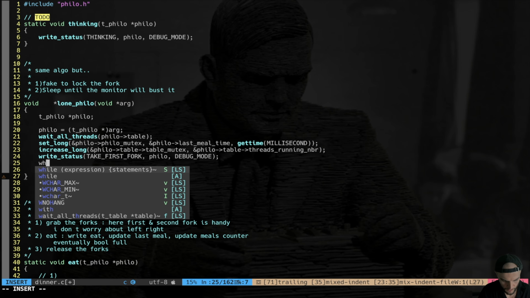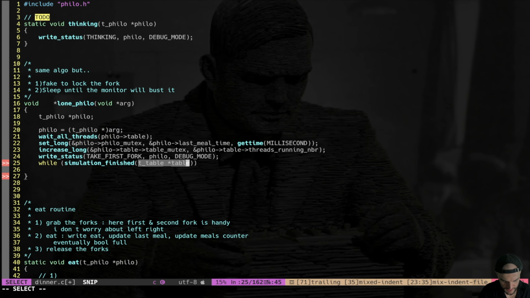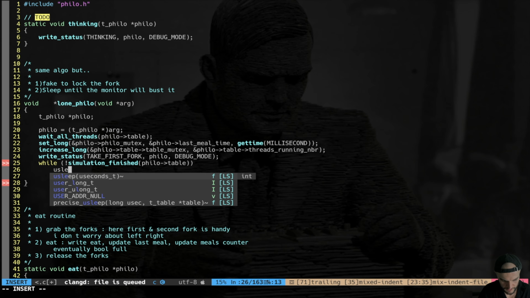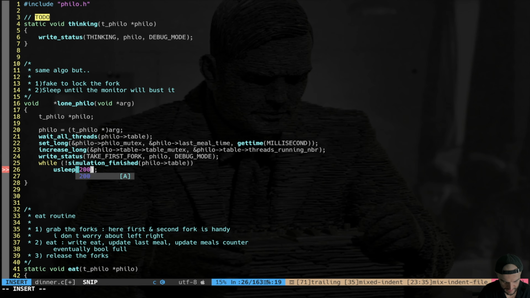And then I simply say while not simulation finished table, you sleep for 200 milliseconds. Okay, I can use sleep, I don't really care. At the very bottom, we put return null. So basically, the lone philosopher is like a normal philosopher. The only thing is that he keeps sleeping for 200 milliseconds until the monitor will bust him. We'll find him, because the last meal time is never going to be updated eventually.